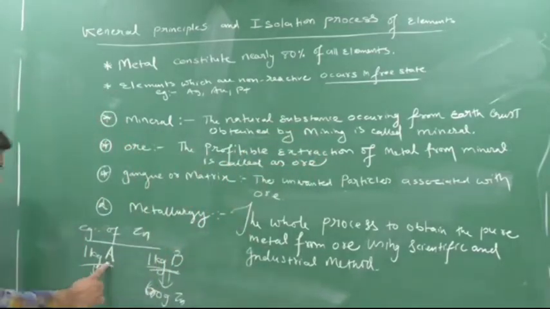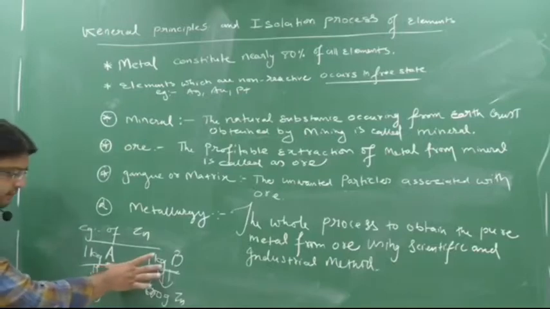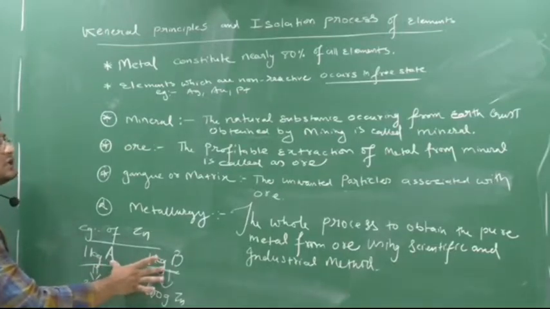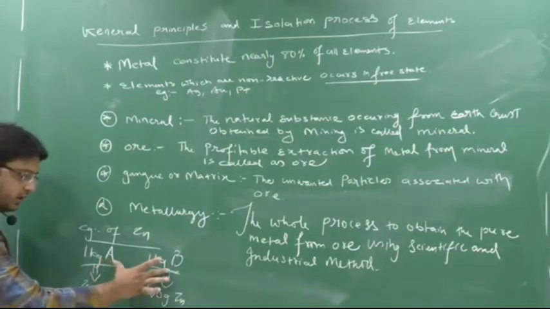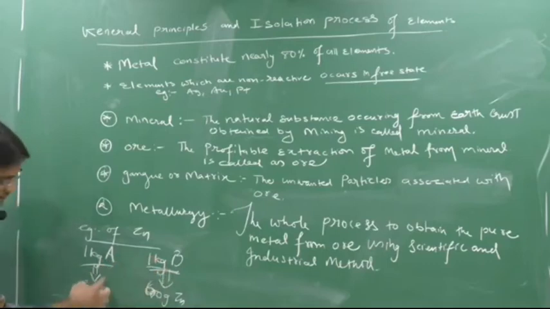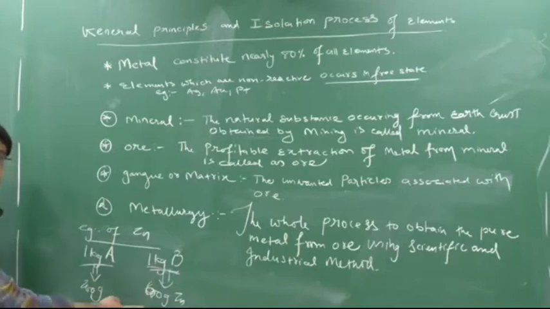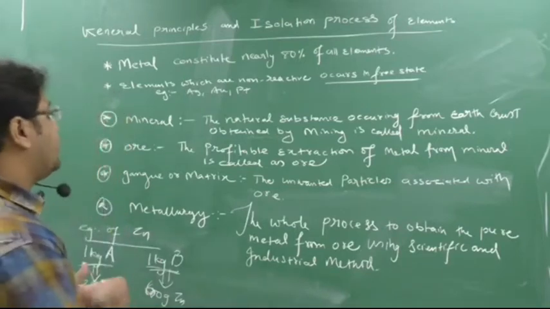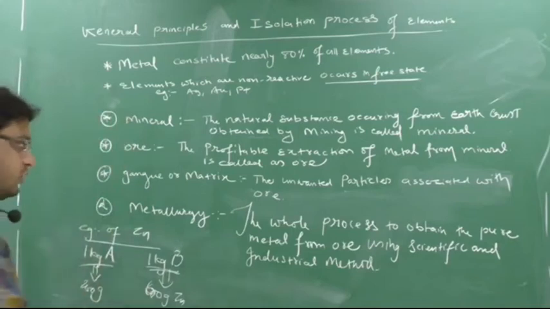Now see here, can this be mineral or not? These both are mineral because I obtained both from where? Earth crust. So both are mineral. A is mineral, B is also mineral, but B is also ore. But A is not an ore. Why is A not an ore? Because A has not given profitable extraction. B is giving profitable extraction. So B is ore also and B is mineral also. A is only mineral. So what does this say? This says that an ore can be a mineral. Yes or no? See here.